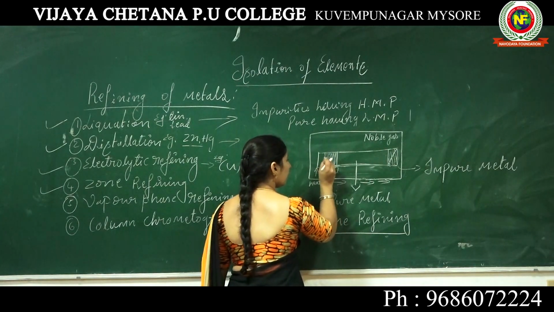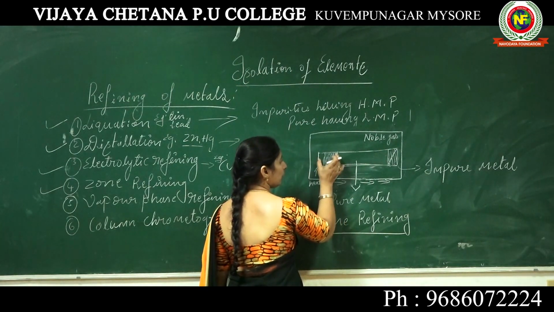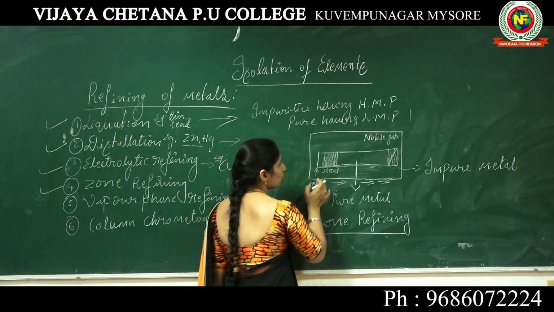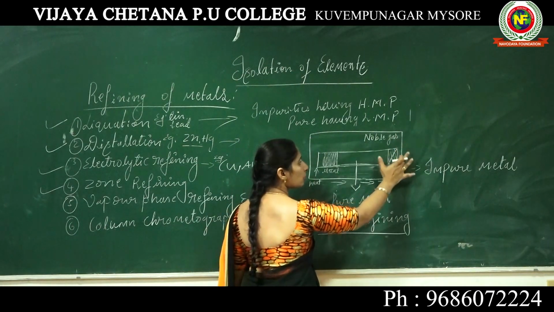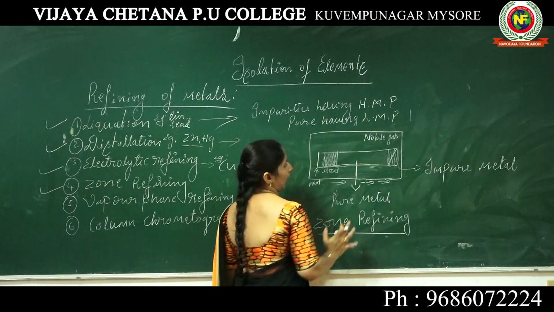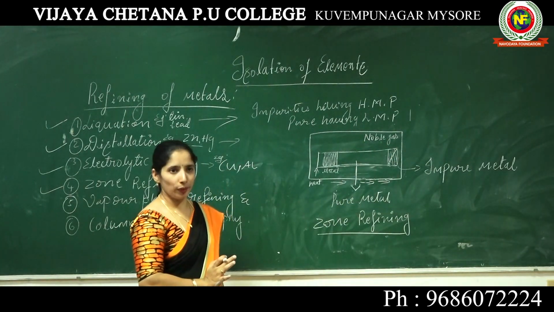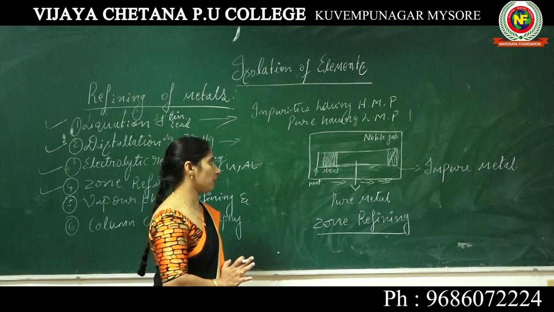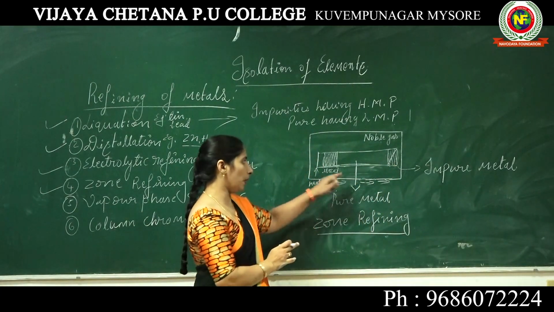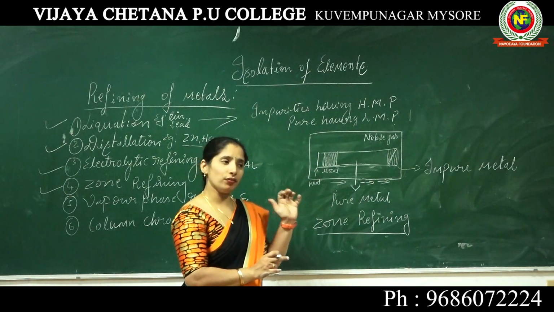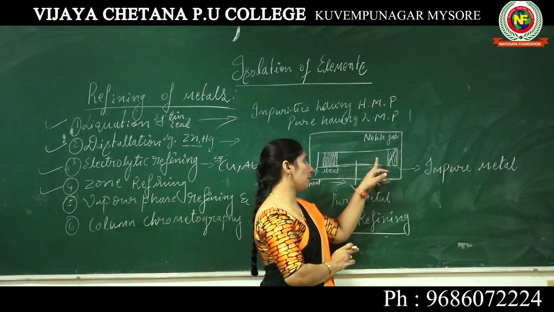This glass rod is enclosed with a noble gas or inert gas. Why? To avoid further oxidation of the metal.